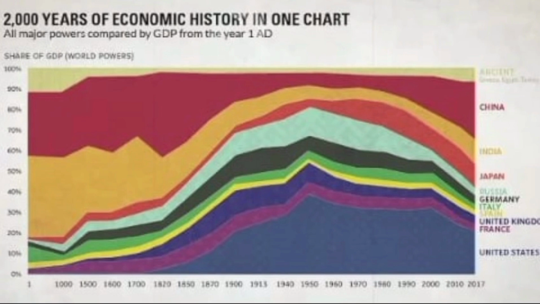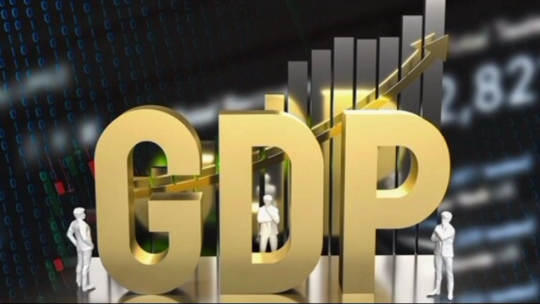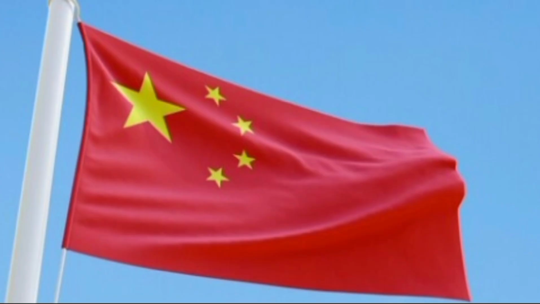Friends, this chart shows the history of the last 2,000 years, the contribution of each country to the global GDP. You'd see that before the 1800s, India and China were the two biggest superpowers in the world. Most of the trade and economic activities revolved around India and China, but after the 1900s, in the last 100 years only, the USA started gaining dominance. How did it become possible? We need to delve into history to understand it.